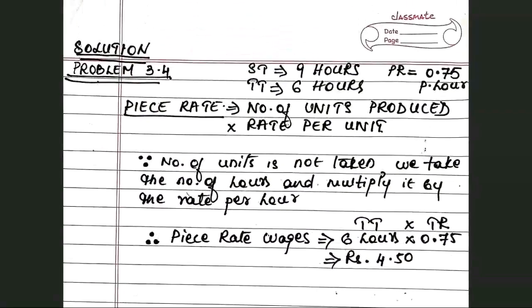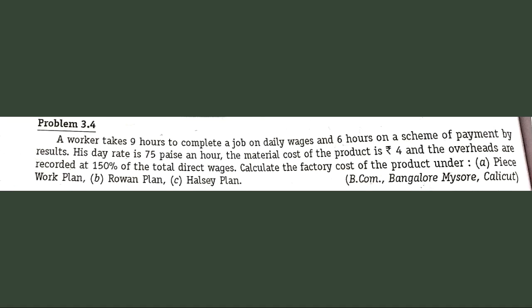Before I wind up this video, I would again like to remind you about two things. One is that here they have not explicitly stated in this problem that the standard time is 9 hours and that the time taken is 6 hours. This is for us to understand, because the worker is taking 9 hours to complete a job on daily wages, so that would be the number of hours, that is the standard time, and 6 hours provided he is working efficiently.